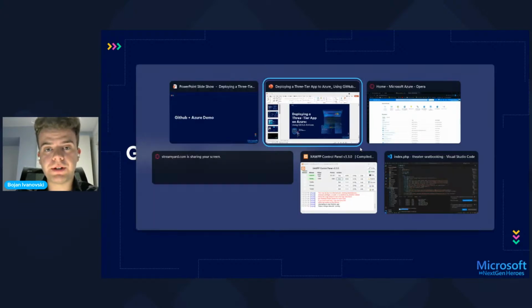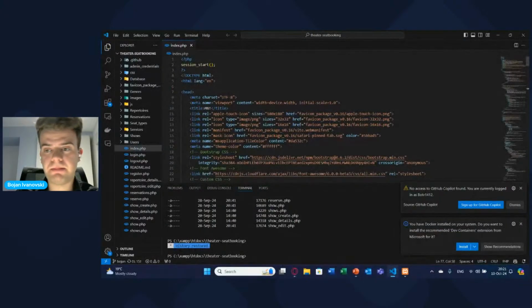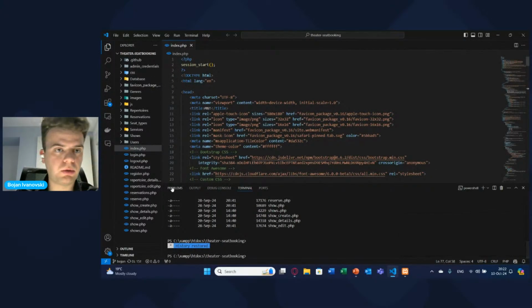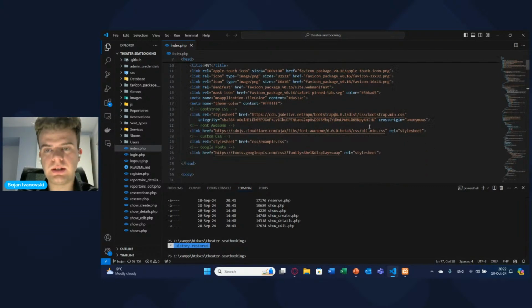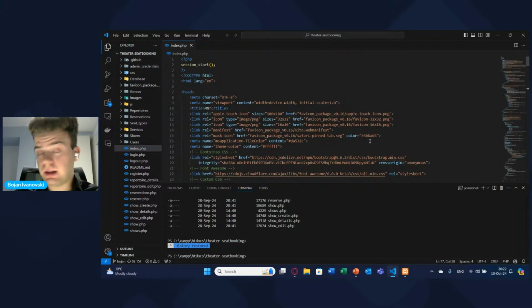So firstly, this is the app. So basically, this is the code for the app, all the resources, all the classes, everything. What you need to do first is to push this code, as you can see, to GitHub. I assume that most of you are already familiar with GitHub.